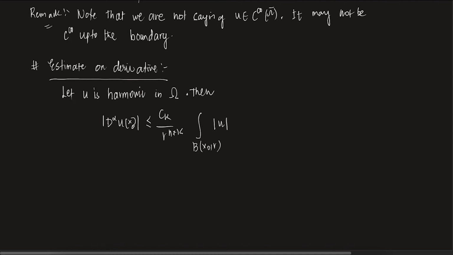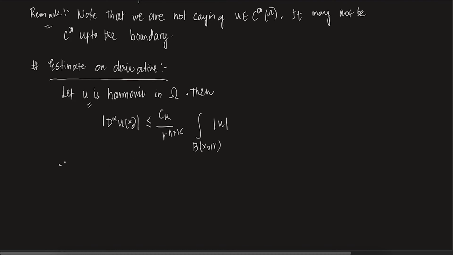What am I saying is, from the earlier estimate, what do we know? A continuous function satisfying the mean value property is basically a harmonic function. So any harmonic function is C infinity. So say u is harmonic in omega. Then you can take any derivative d alpha of u at x naught, definitely, because it is C infinity. And you can bound it by some constant C_k by r power n plus k times the integral of u over B(x naught, r). This is very important.